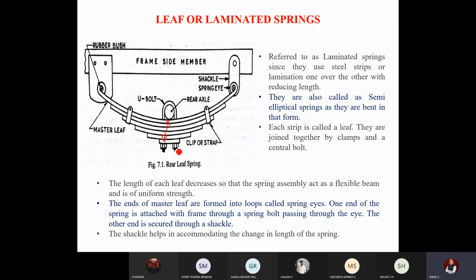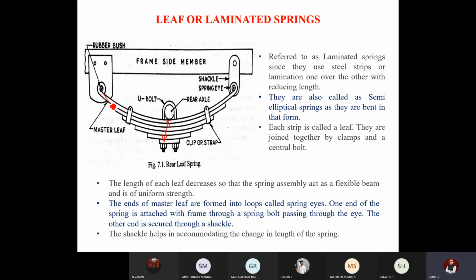If they are only bolted centrally, they may rush towards the sides. To avoid that, at the ends the clip or strap is installed, and at the center it is bolted. This entire assembly is called the leaf spring.